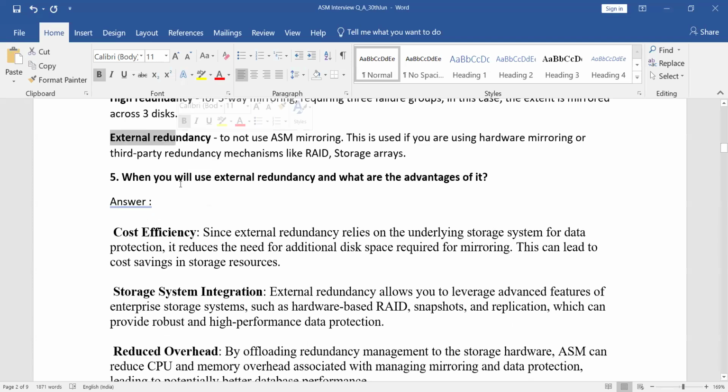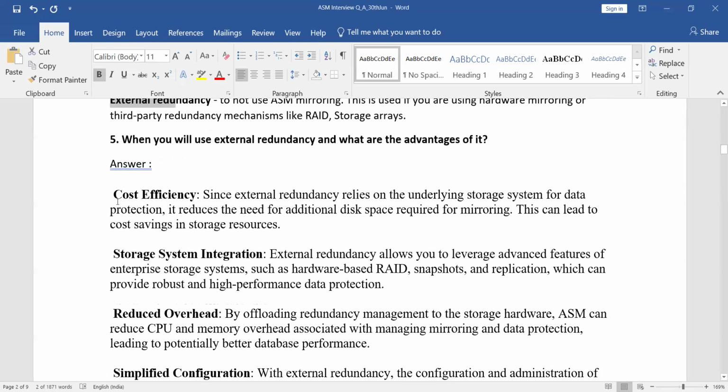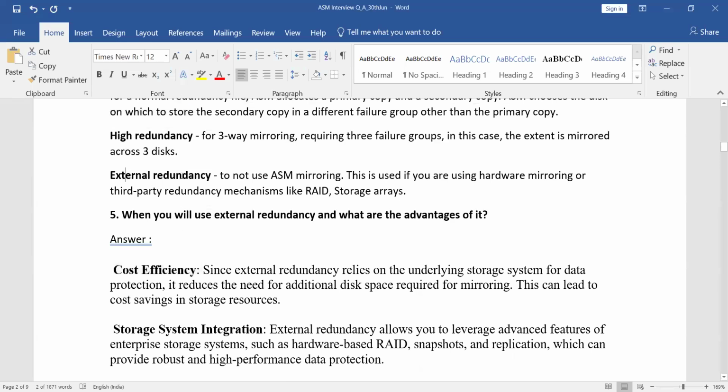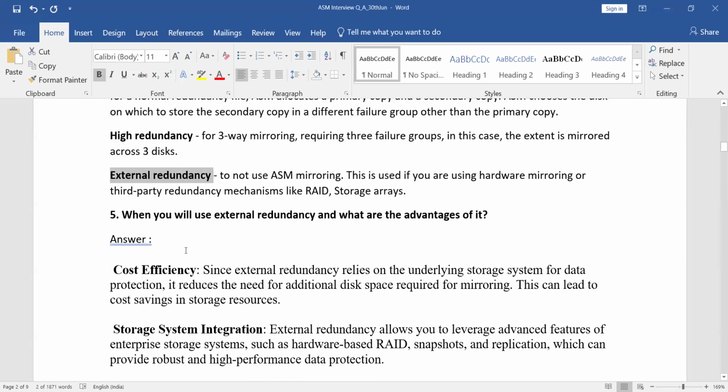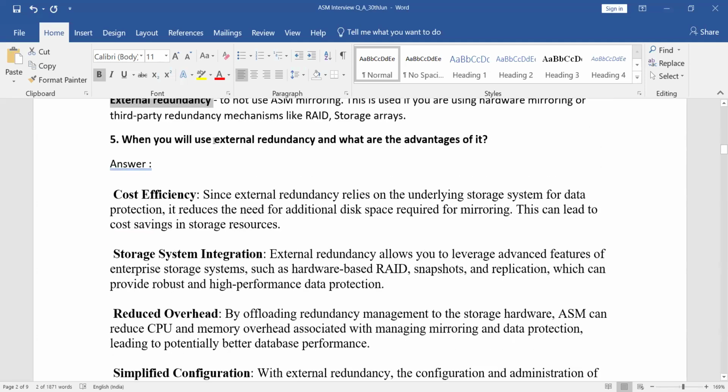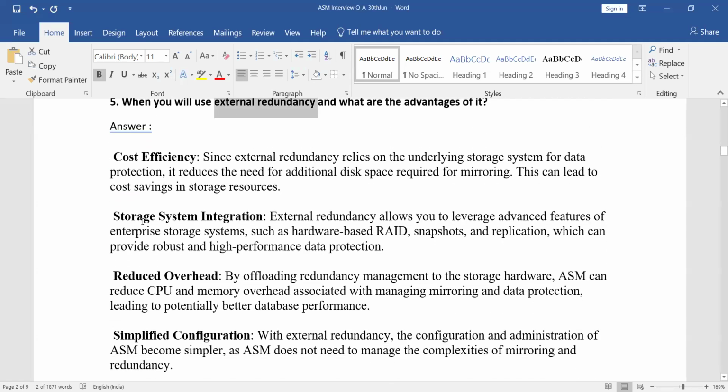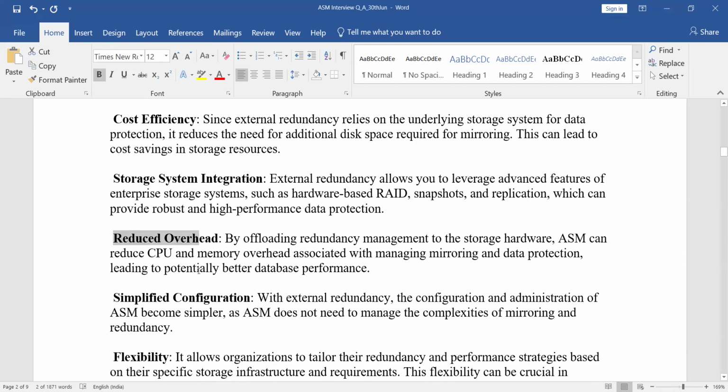Then what are the advantages of external redundancy? Cost efficiency: to store 1 terabyte of data, external redundancy takes only 1 terabyte of storage, but normal redundancy requires 2 terabytes, so we reduce the cost. Storage system integration: it's very easy to maintain snapshots whenever you take backups. It's very fast compared to normal and high redundancy scenarios. It reduces the overhead on CPU and memory when accessing.